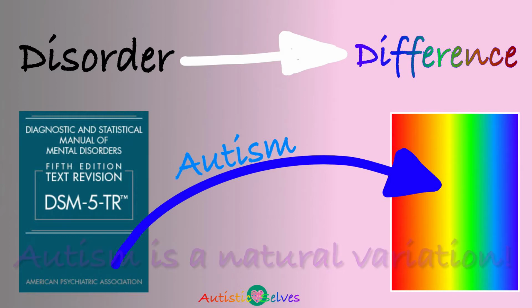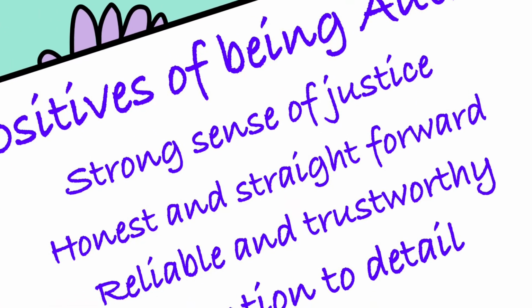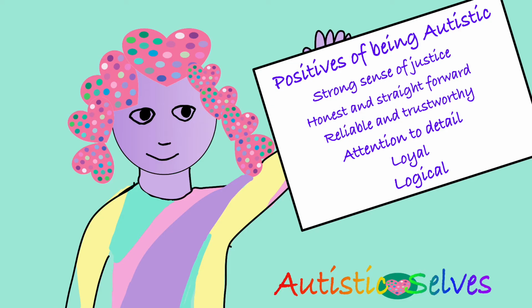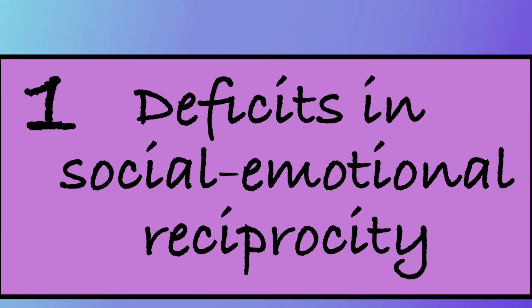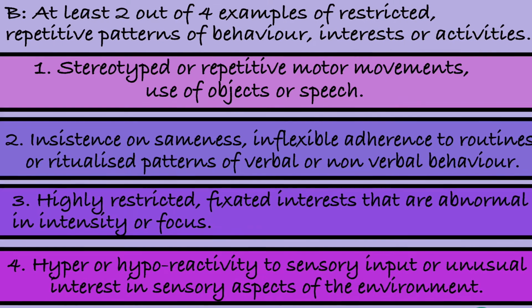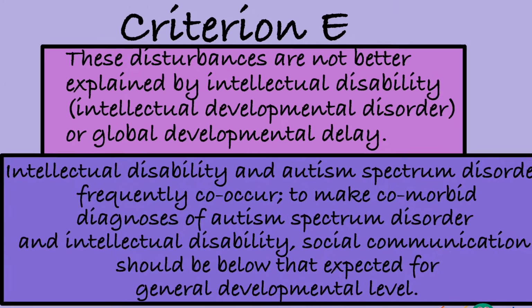We also feel that the many positives associated with being autistic could be used to diagnose autism. For example, autistic people are often able to see the world in great detail and often have very logical brains. However, currently, in 2022, autism is diagnosed using deficit-based criteria and focuses on an autistic person's difficulties rather than their strengths. We hope that this might change in the future.